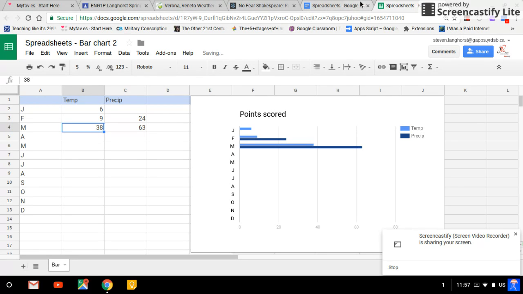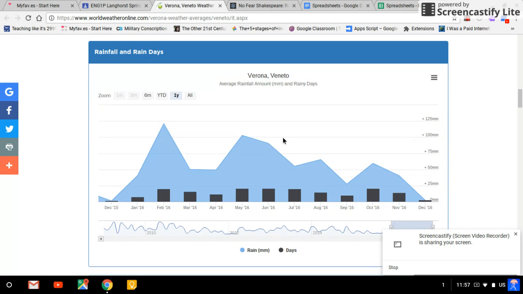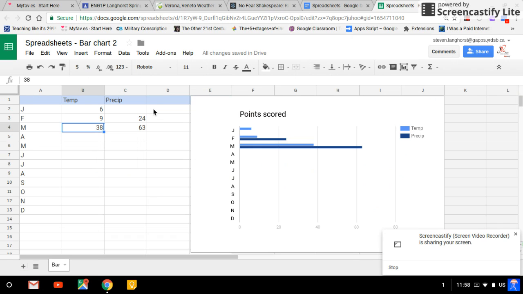Now, the precipitation data is also on this, it's on the next one. So this one's a little bit tricky actually. The number of rain days is in this boxes. So there's 16 days in January that it rained. And the amount of rain is this one here. That's the one you want, is millimeters. So I'll go back to January. So it was 40.62. So I'll just round that up to 41 and put that number in here. So 41 millimeters of rain.